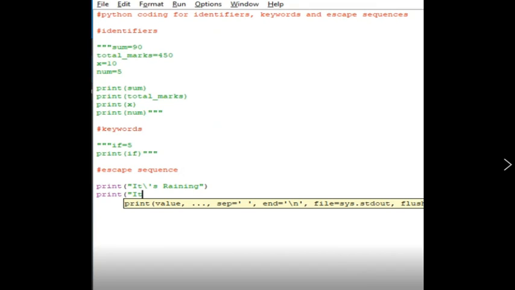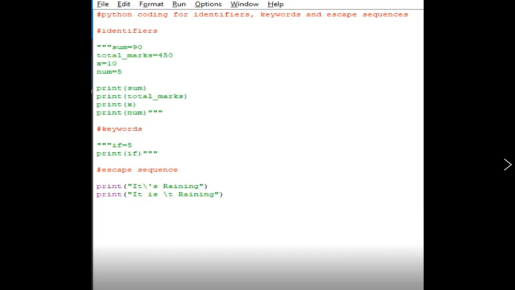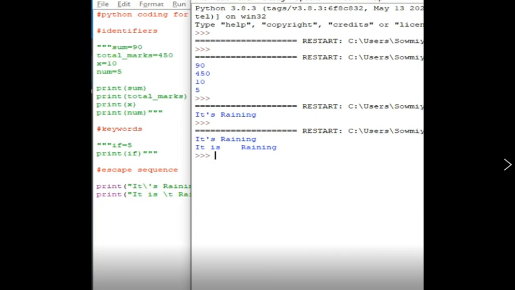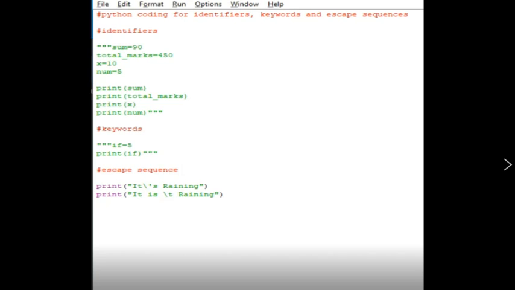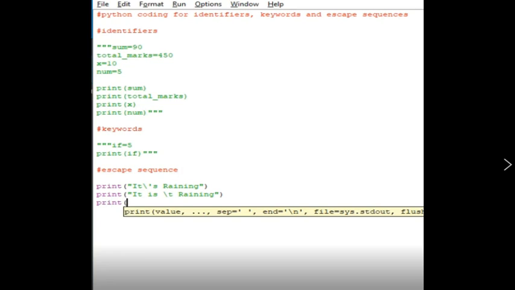See here, what I have given is backslash t. Backslash t is nothing but a tab sequence. See here, the space is given in between is and raining, so that is the usage of backslash t. It gives us some white space in between the characters.